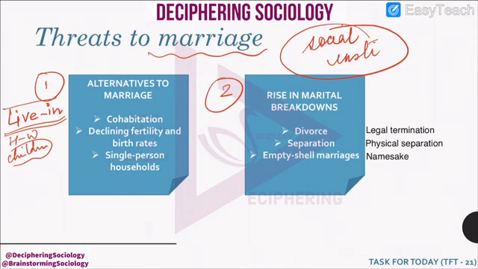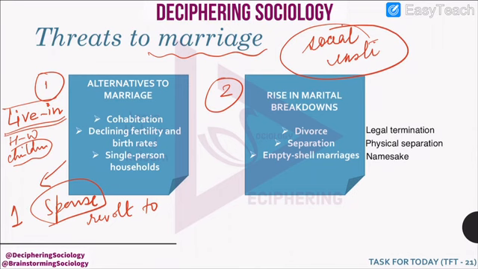But this is not serving the purpose of marriage, because the purpose of marriage is to produce children and to carry forward the generation. Similarly, there are single person households. There is only one person, so the concept of spouse does not exist. So they are also a revolt, you can say, to the institution of marriage.